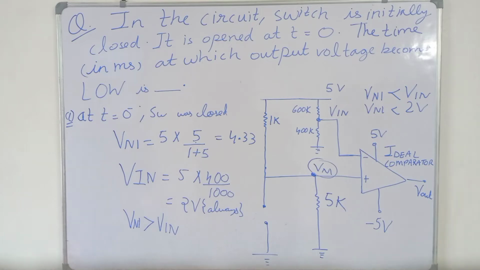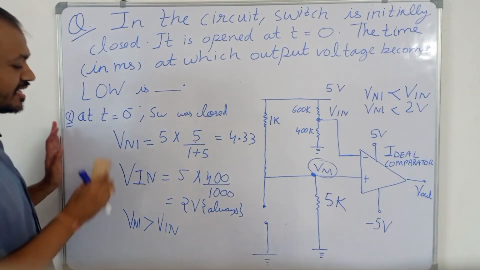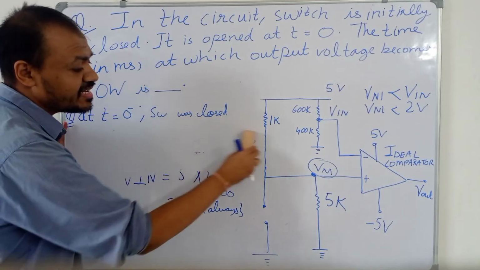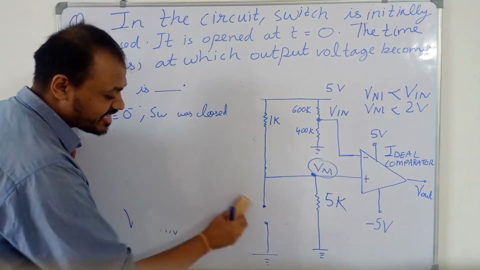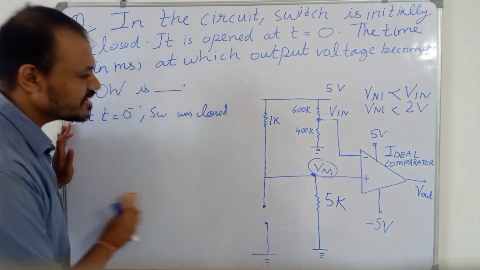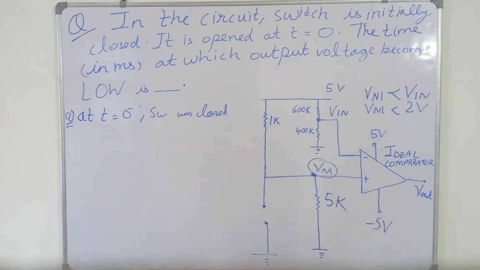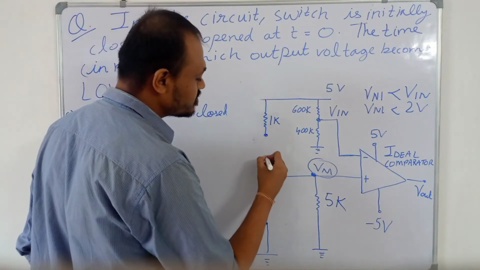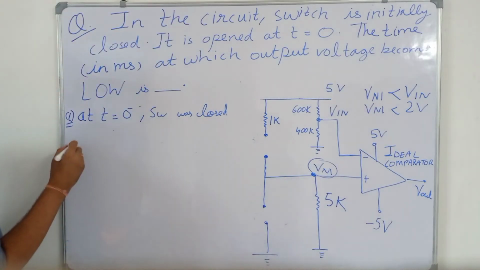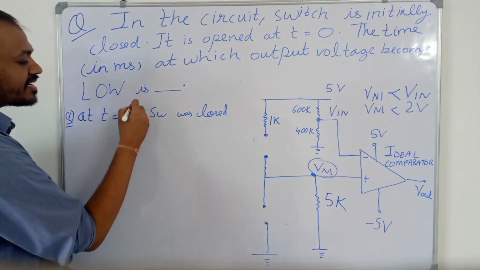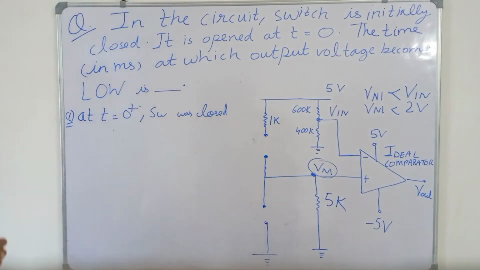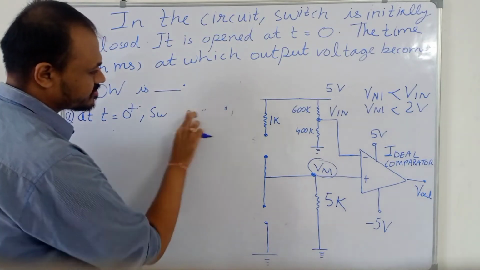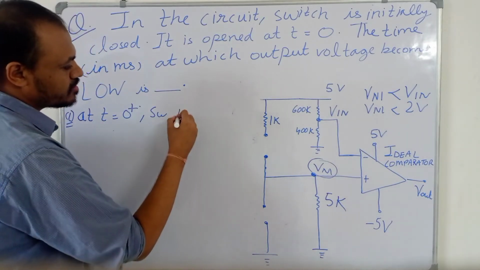Now at t equal to 0 plus, this was the result at t equal to 0 minus, just before the switch was opened. Sorry, at t equal to 0 plus, this switch is open. Now we are drawing the circuit for t equal to 0 plus. The switch is open.